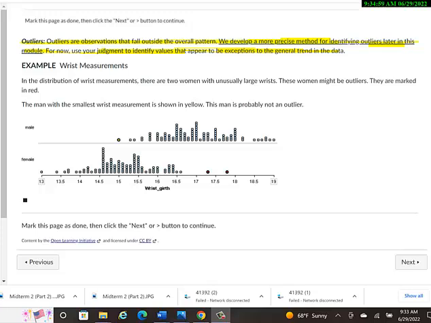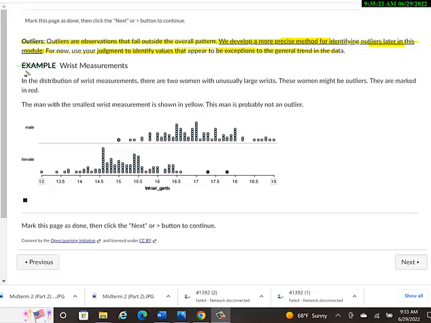But maybe one person wouldn't agree with another. One person might say, that seems like an outlier. And another person would say, well, it's not too far from the center, so I don't think it's an outlier. And that's the problem with the term that we've coined so far. Like it says here, we'll come up with a more precise way to find outliers. How far away does it have to be from the center in order to be an outlier? We'll figure that out later.